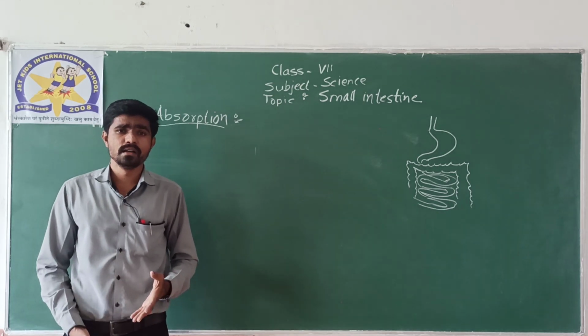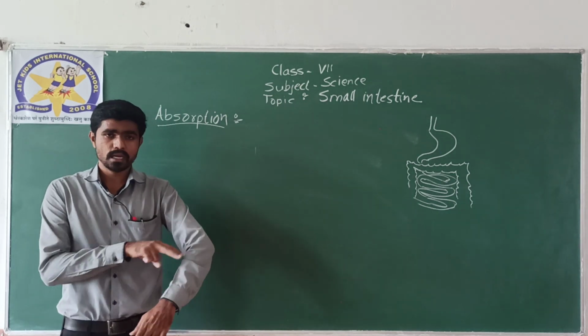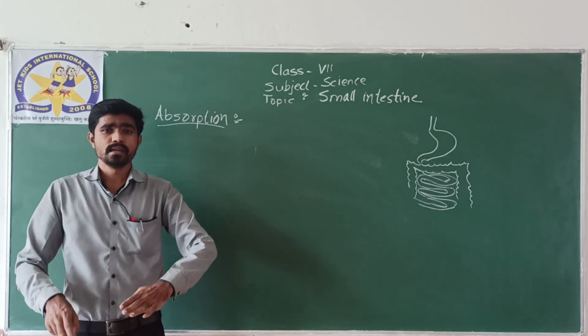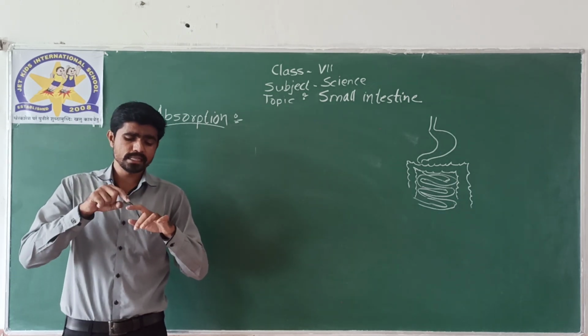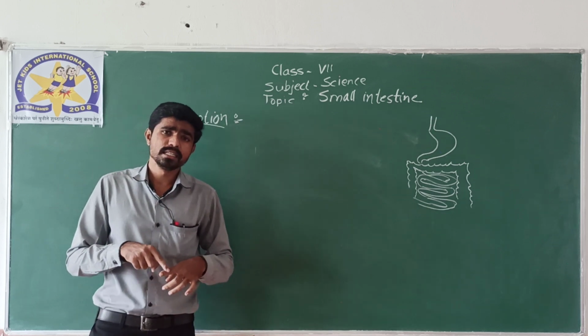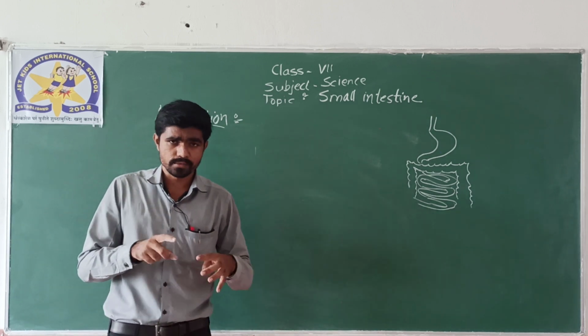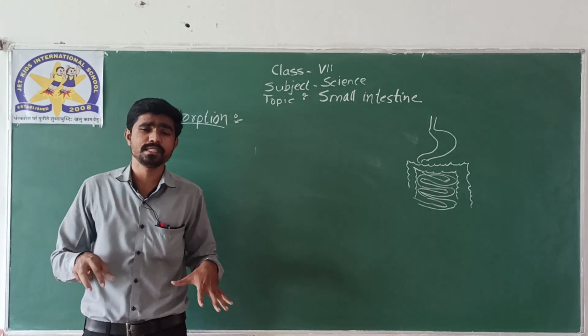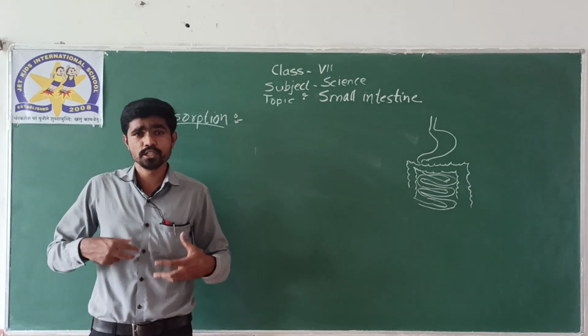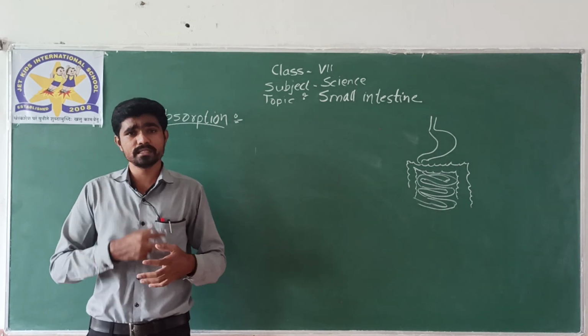What is surface area? For example, this is my hand and this is its surface area. If it is said that skin can absorb nutrients, then my whole skin becomes a surface area for absorption, right?